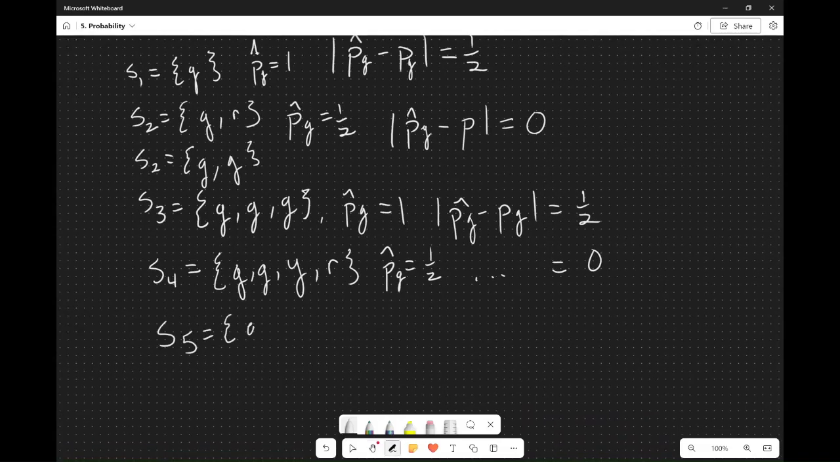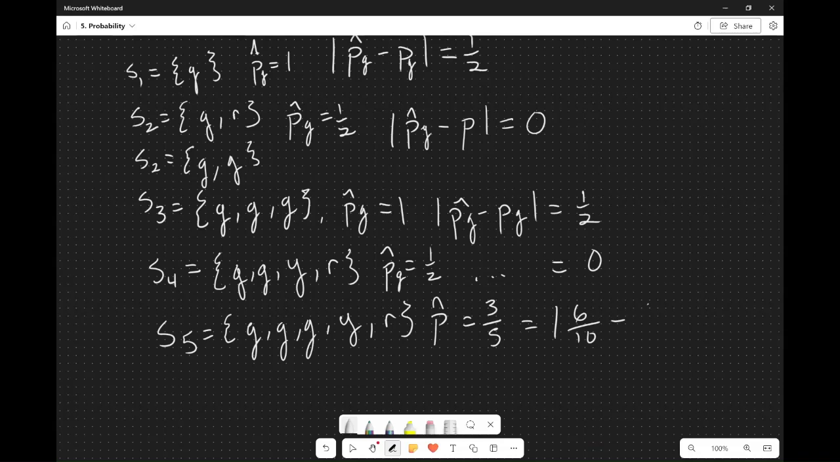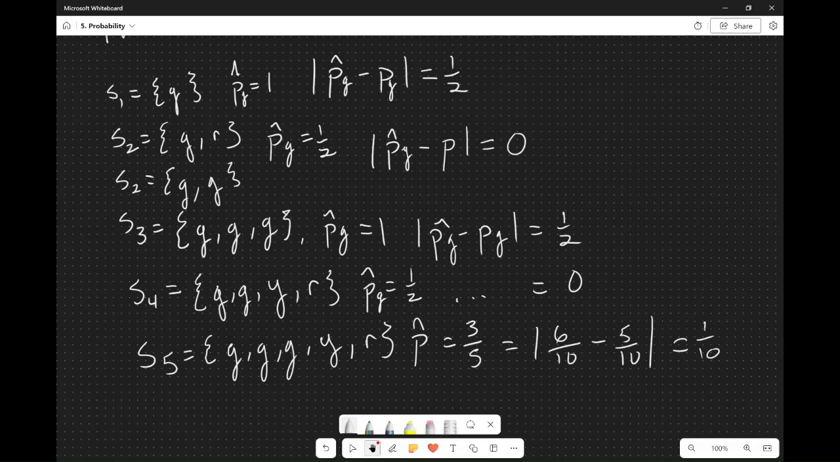And at 5, we can have 3 greens, we can have a yellow, and we can have a red, but we're out of greens. So now the estimate is equal to 3 out of 5. And so now we're going to have to do 1/2 minus 3 out of 5. So this is going to be equal to, we'll just do it like this, 6/10 minus 5/10, which is equal to 1/10. We want it to be 0.